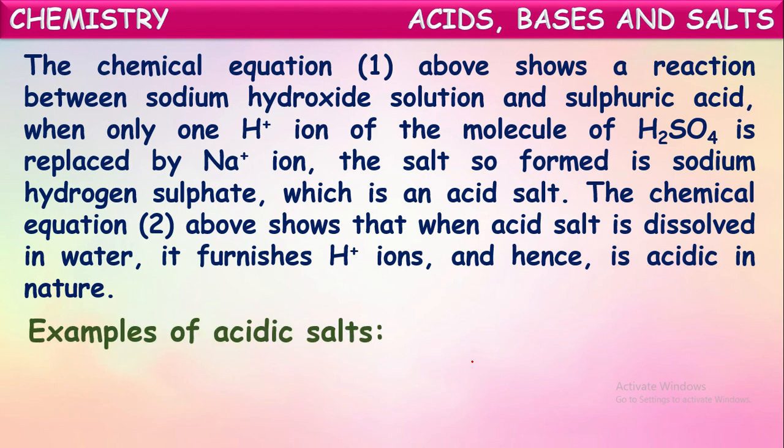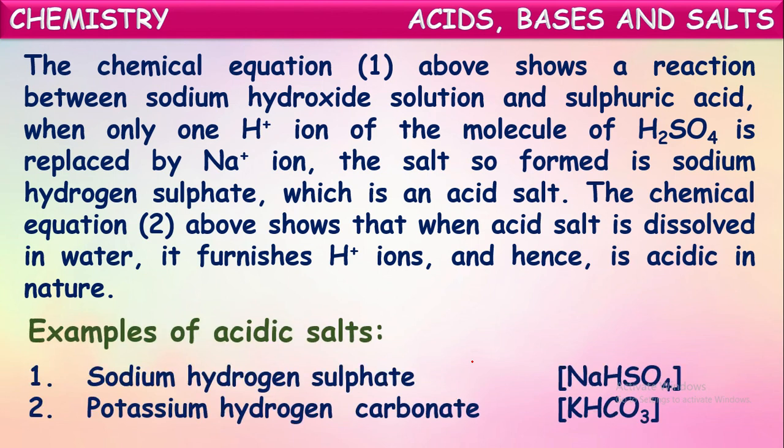Some other examples of acidic salts are sodium hydrogen sulfate, which we just saw, and potassium hydrogen carbonate, KHCO3, because they still contain replaceable hydrogen ions. Because of the presence of these hydrogens they behave as acidic substances and hence they are called acidic salts.